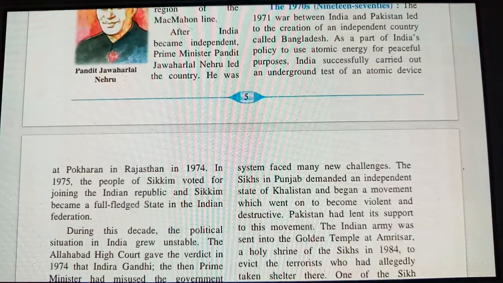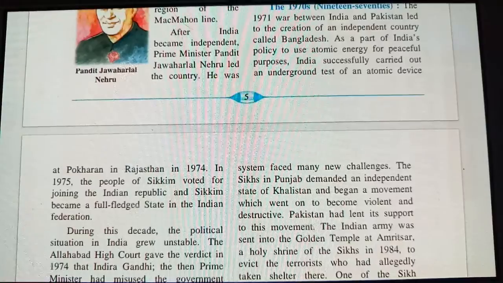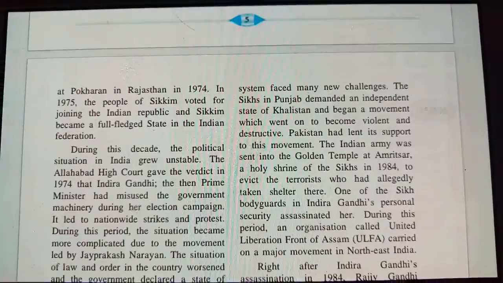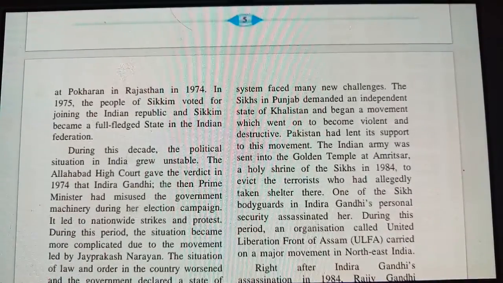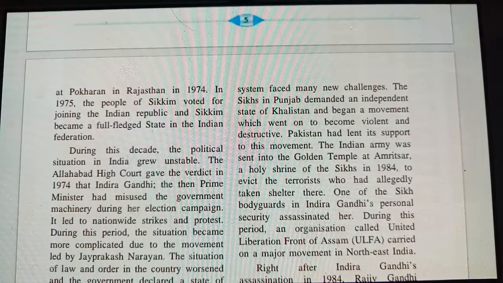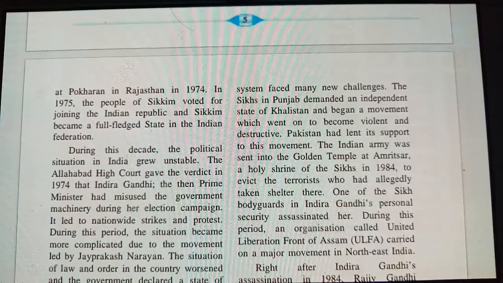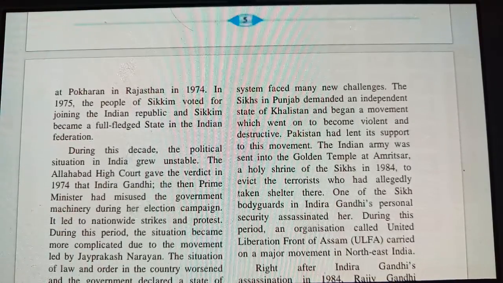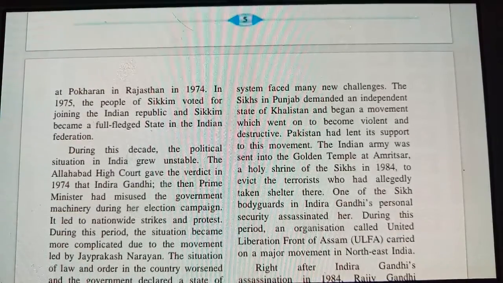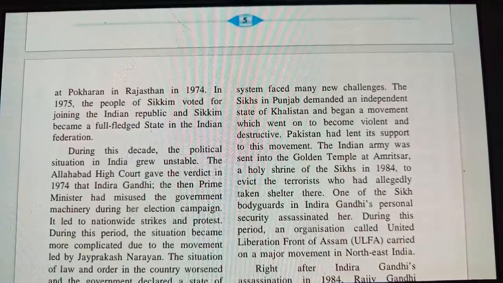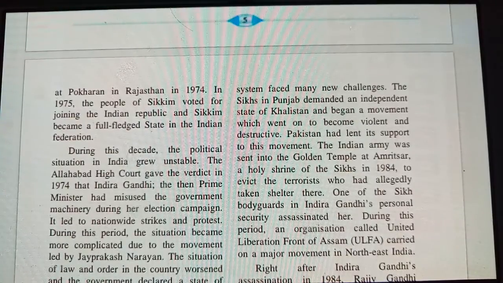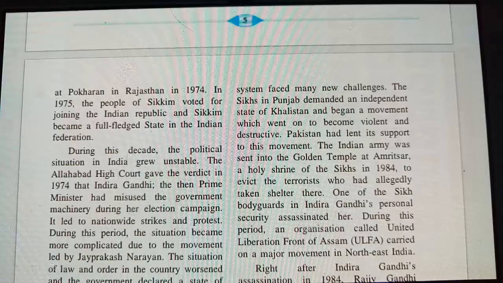The Allahabad High Court gave the verdict in 1974 that Indira Gandhi, then the Prime Minister, had misused the government machinery during her election campaign. So she was having some charge. There was a case filed in the Allahabad High Court against Indira Gandhi in the year 1974 because of the misuse of some of the machinery. So that was a case against Indira Gandhi, the Prime Minister of India.